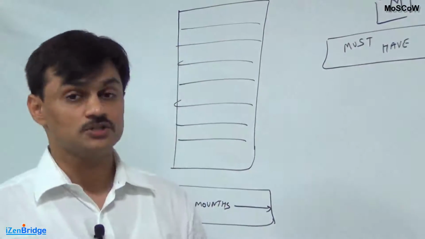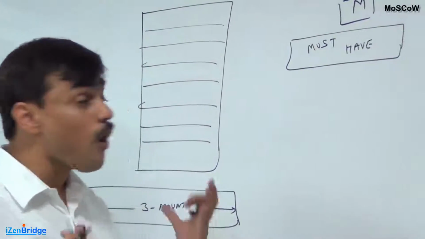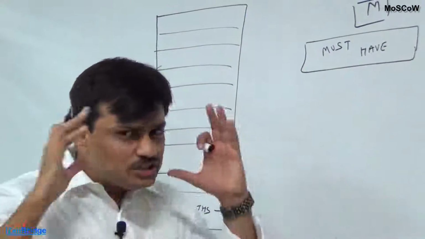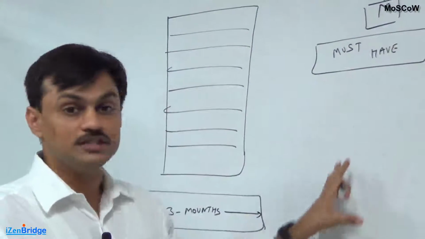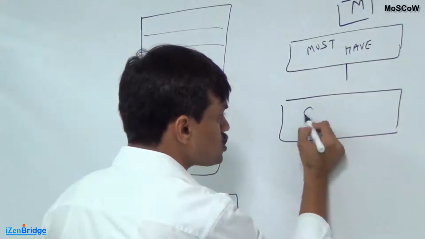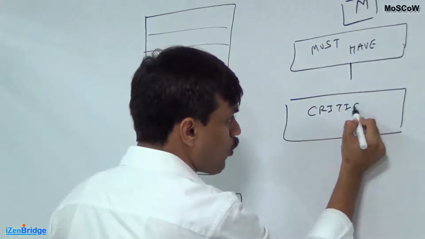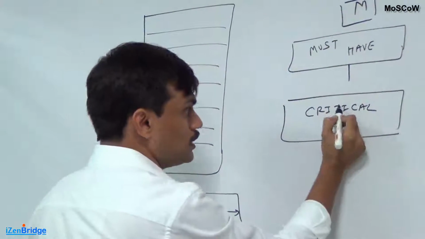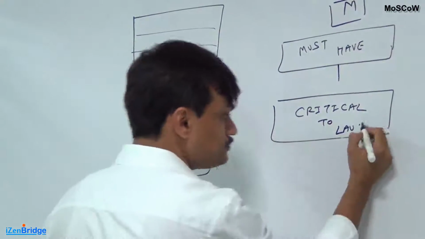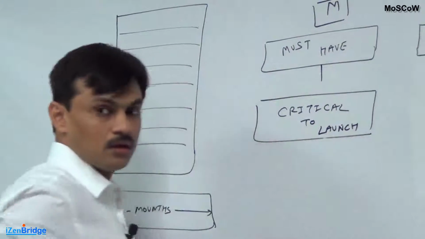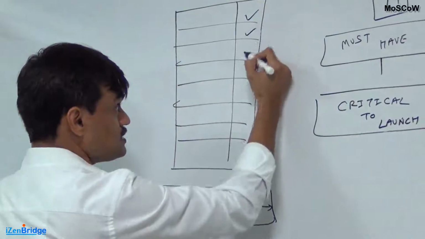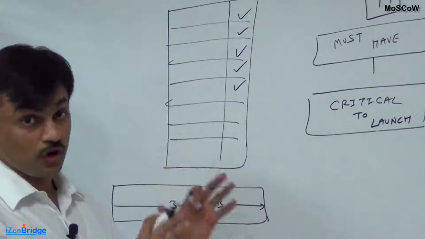So I may go to the customers or stakeholders and ask them which features are critical to launch. You can't even think of launching the product without these features existing. So the features which make the launch decision are the ones which fall under the must have category. Now customers may pick, okay, these are the ones which look critical to launch.